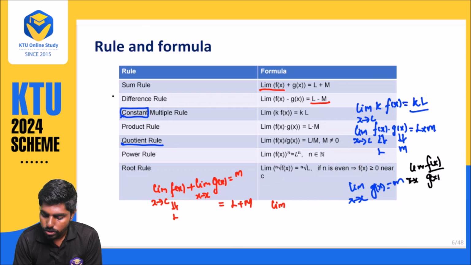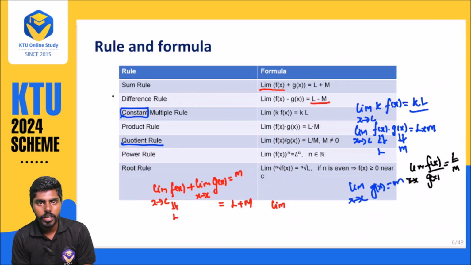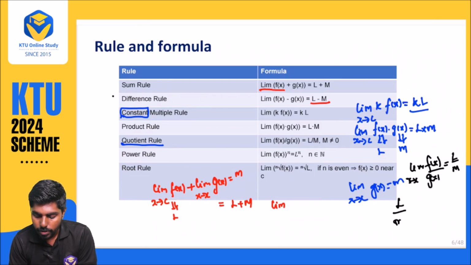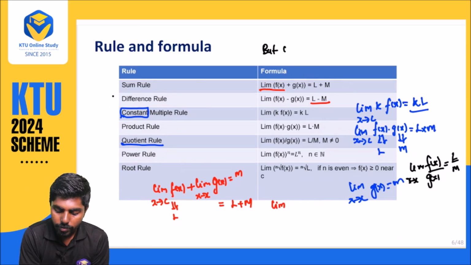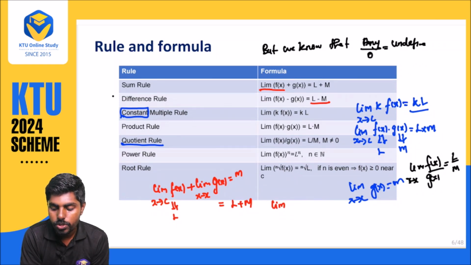As x approaches c, what is happening? L divided by M. That is okay. But what we have known is that anything divided by 0 is what? Undefined. Anything divided by 0 is undefined.